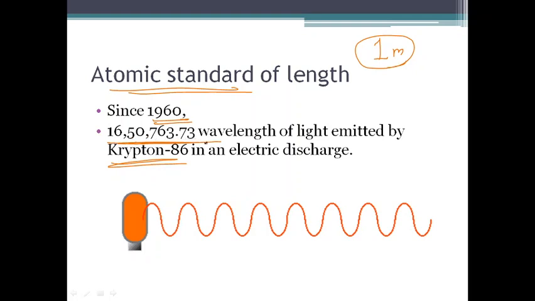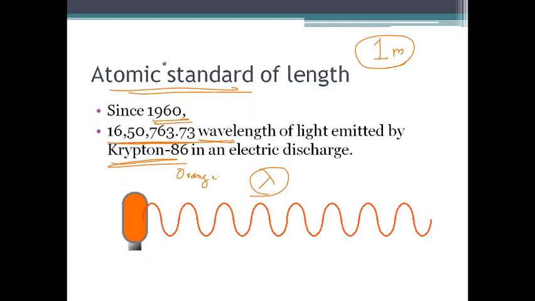Krypton 86 emits an orange light in an electric discharge, and its wavelength lambda is known. So from this definition, the standard meter was defined.